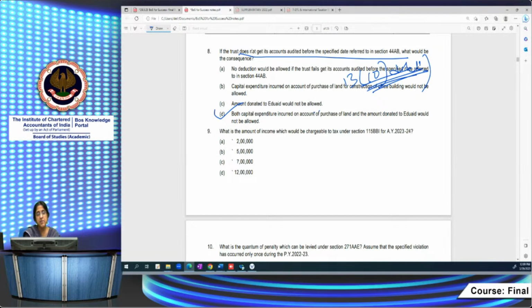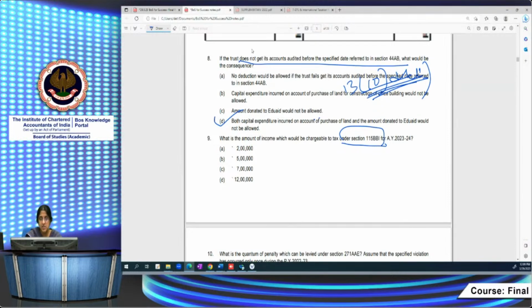What is the amount of income which would be chargeable under 115 BBI? 115 BBI, there were many violations. As I told you, you're accumulating it for a purpose which is not permitted by the Act. Then out of the accumulated income, you're not utilizing it for the purpose for which you accumulated it, or it ceases to remain accumulated. Then you are investing it in forms and modes other than specified in 11.5. Then you are applying for the benefit of a specified person, a prohibited person. So these are the many violations.